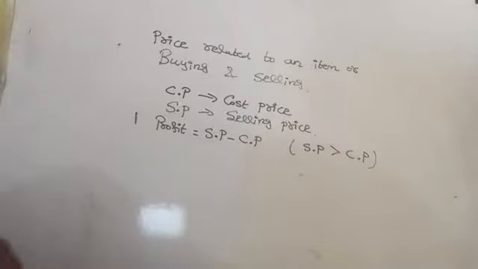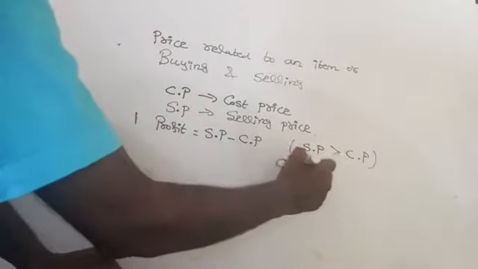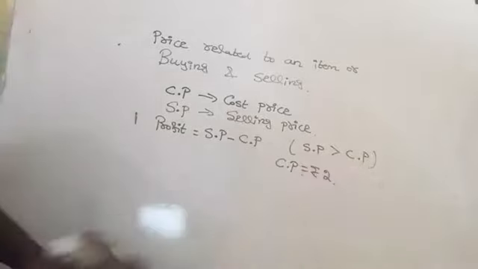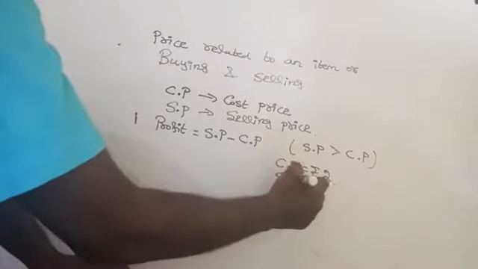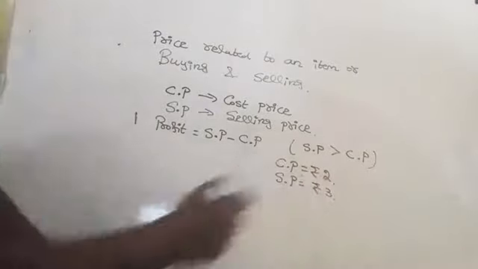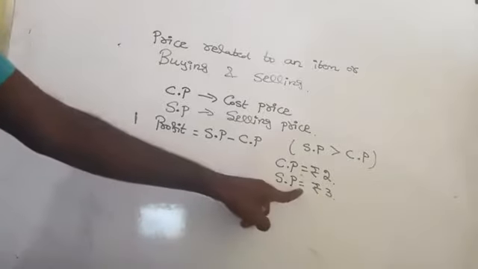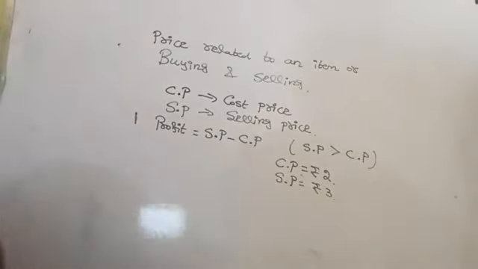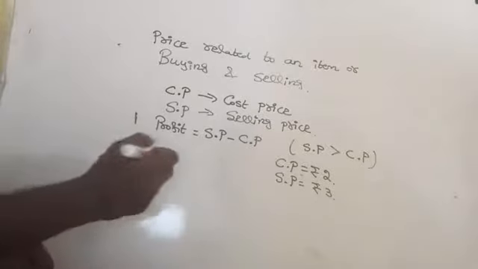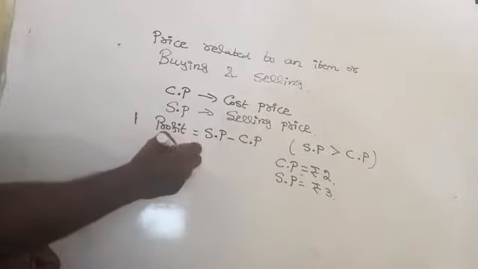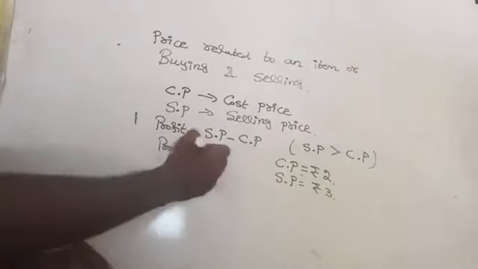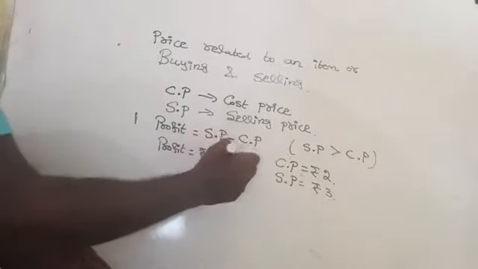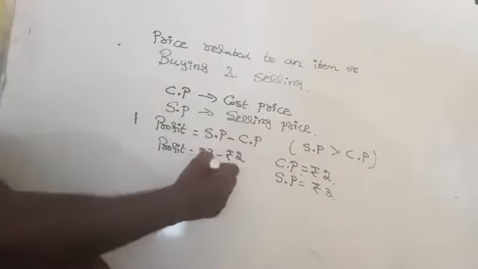Suppose you bought a pen for rupees 2. That means the cost price of the pen is rupees 2. Then you are selling the same pen for rupees 3. Here the selling price is greater than the cost price, so here we are getting profit. Profit is equal to selling price minus cost price. You bought it for rupees 2 and you are selling for rupees 3, then it will be rupees 3 minus rupees 2, which is equal to rupees 1. So you are getting a profit of rupees 1.